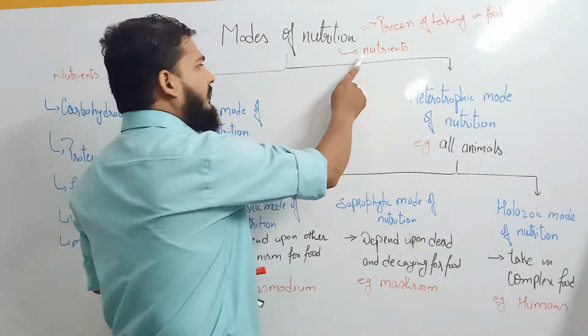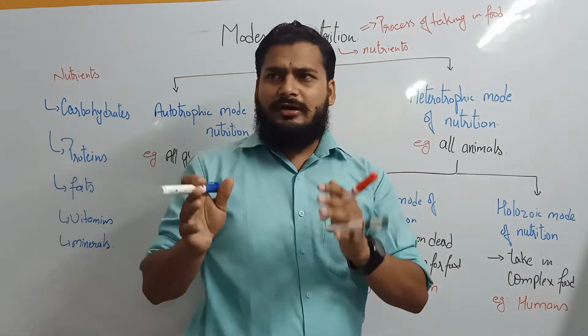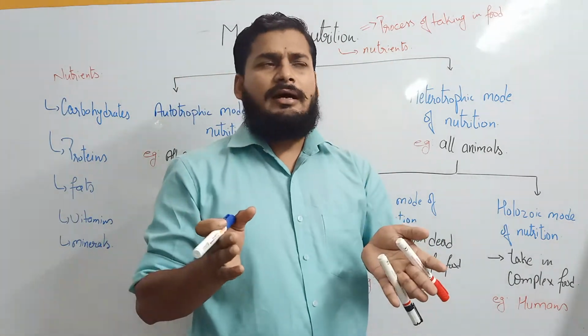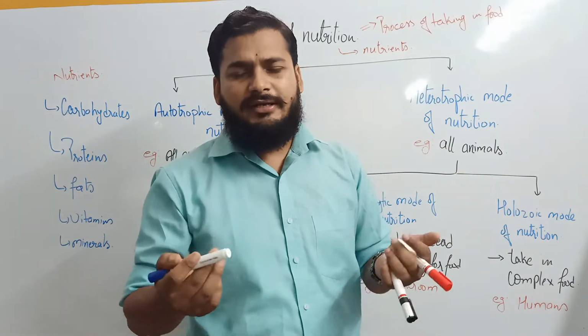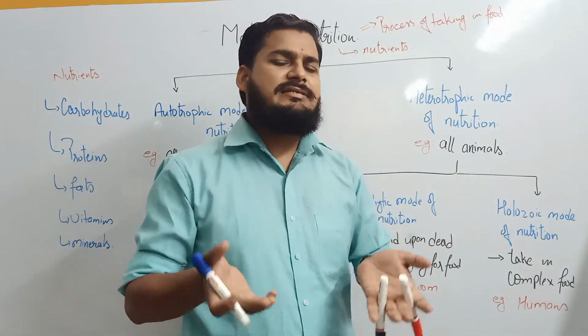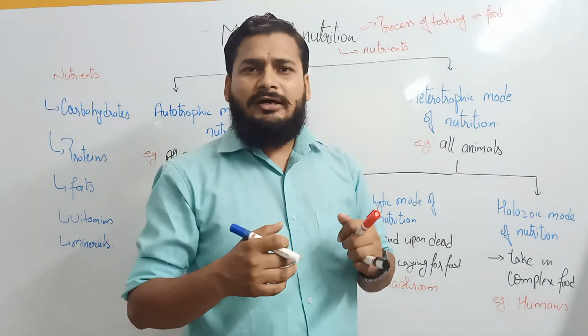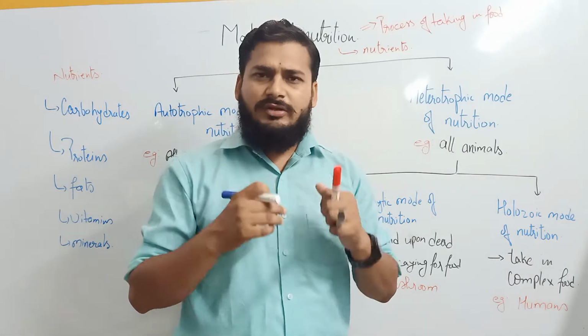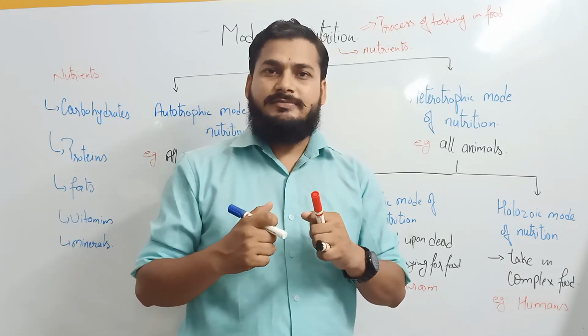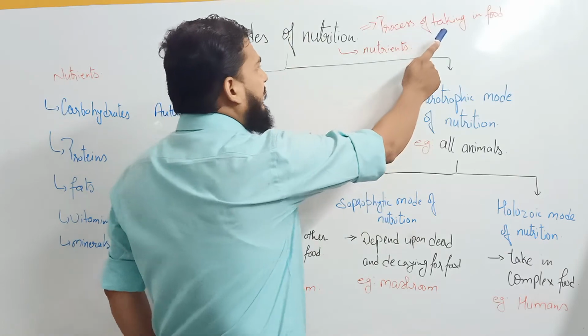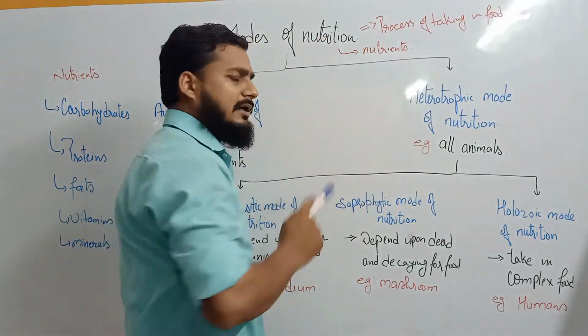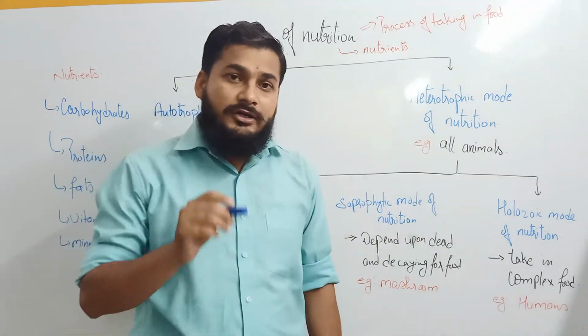is to acquire nutrients, because no organism can directly utilize the food. All organisms actually require nutrients. So the purpose of taking in food is to acquire nutrients.